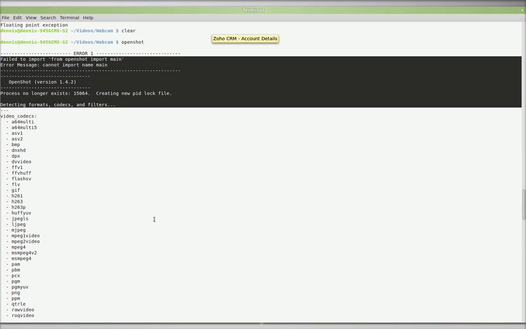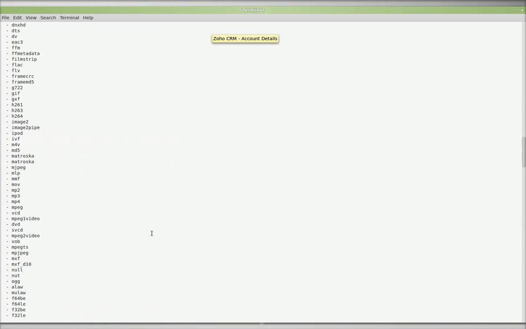So yeah, it's dependable. I've got that error many times. There's the second time, and there's the first time. So OpenShot 1.4.2 fails on open, crashes on open.